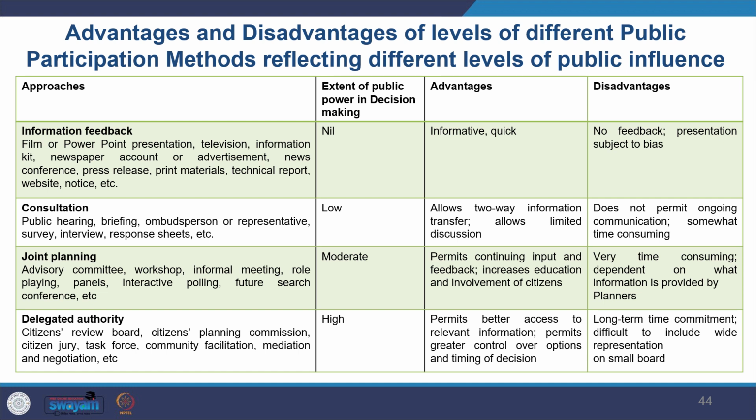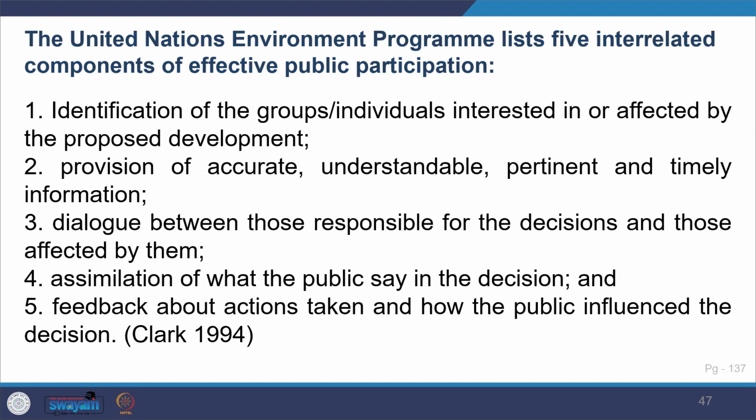So this was about the advantages and disadvantages of levels of different public participation methods. So now we'll look at what are the requirements and methods for effective participation. So you see United Nations Environment Programme, UNEP, they provide 5 interrelated components of effective public participation. So you see how you can really have effective public participation. So you have identification of groups and individuals interested in or affected by the proposed developments. So identify the people who will be affected. So that's the first task.